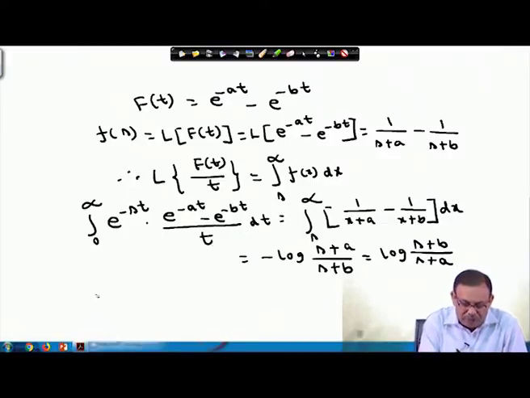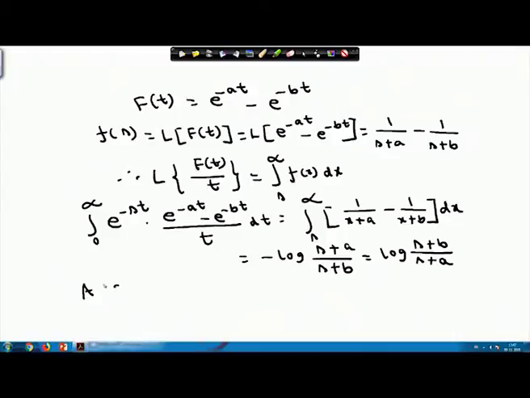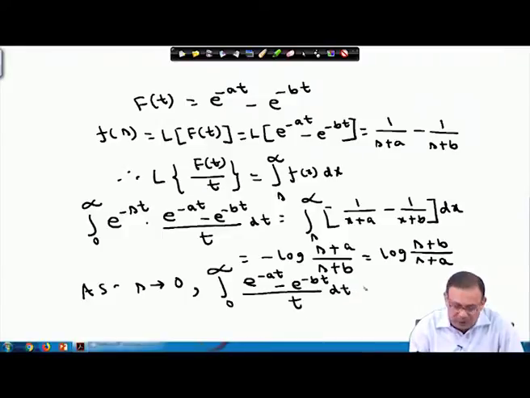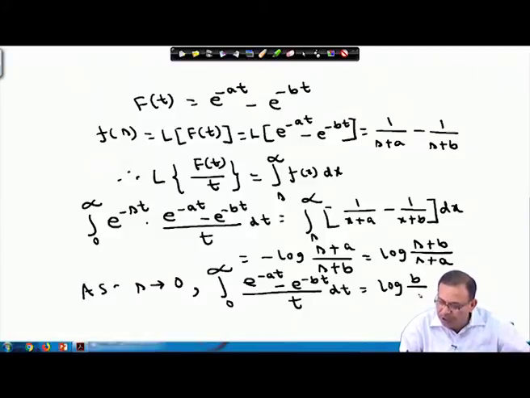Therefore, I can make s approaches 0, then we have integral 0 to infinity, this e power minus st will vanish. This will be (e power minus at minus e power minus bt) by t dt, and this is equals to log, with s being 0, so it becomes log of b by a.